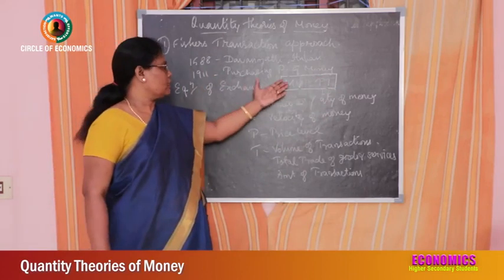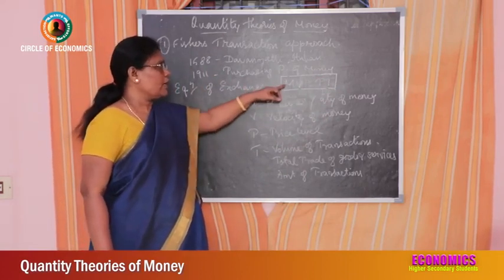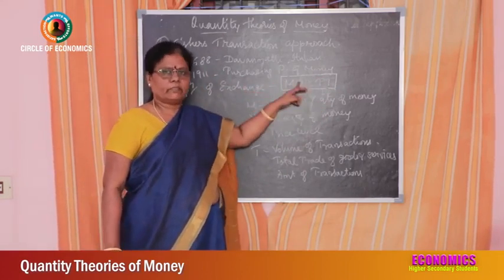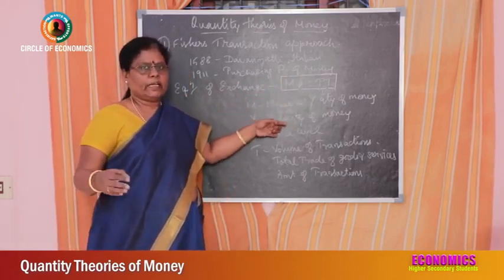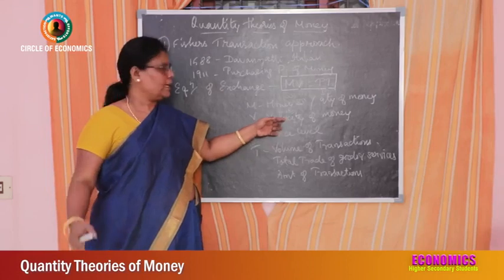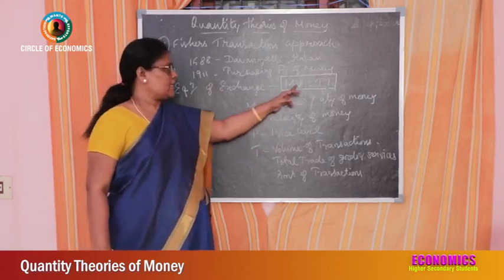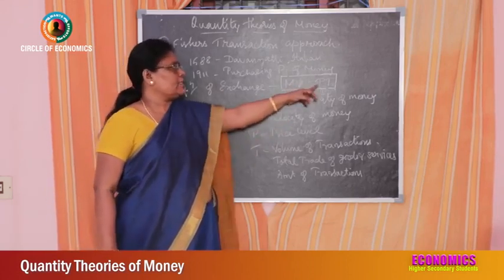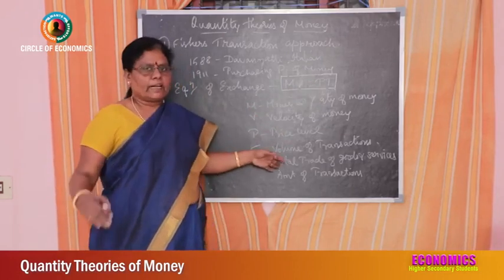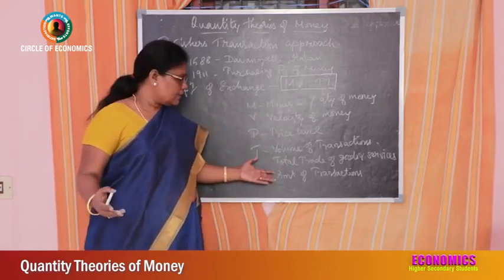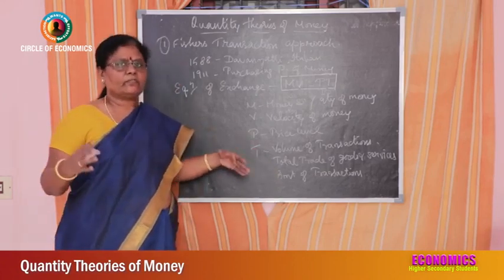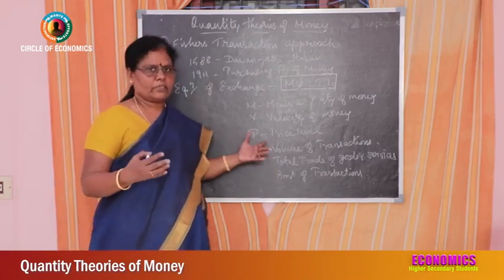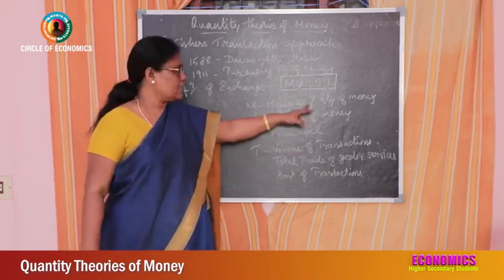In this MV is equal to PT, M stands for money supply or quantity of money. V stands for velocity of money, that is how many times the money gets circulated in the economy. P stands for price level and T stands for volume of transaction, that is the amount of transaction, nothing but the total trade of goods and services. How many times the goods and services are bought and sold, that is T.